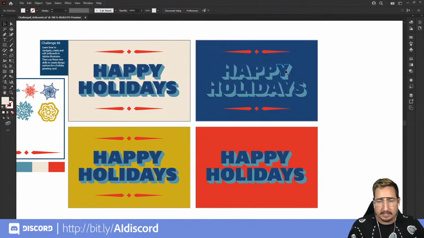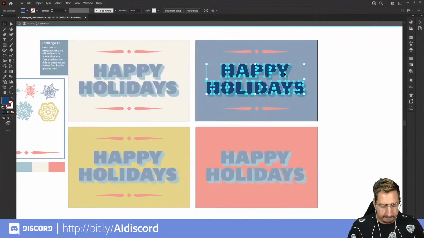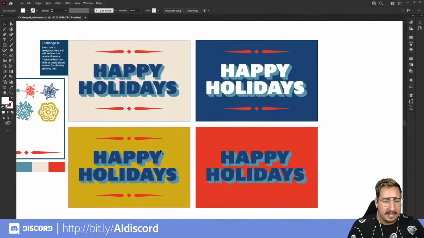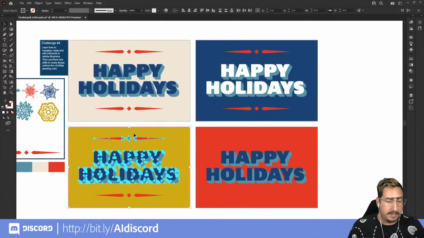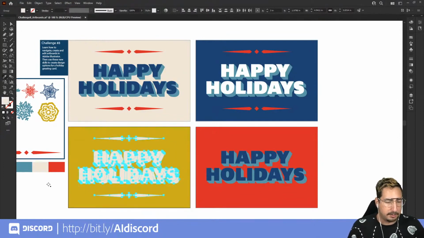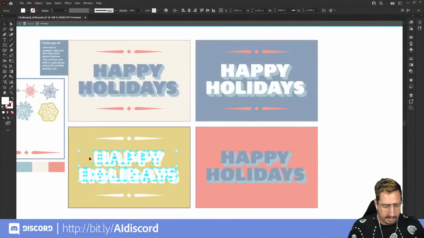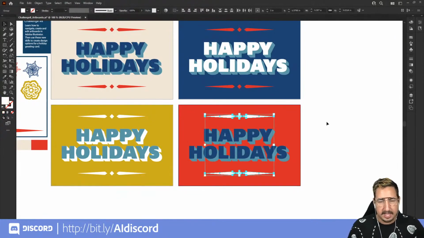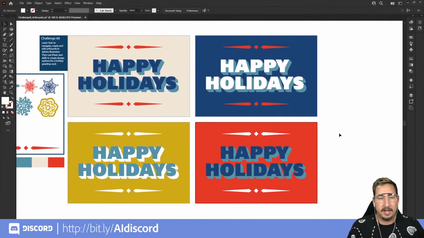And now it's very easy for us to come in here and play around with what we want for our type. We can change colors like we've learned in some past lessons and really adapt this to the way that we want it to look. Maybe we want one that is all one color. We can select all of these and just use the eyedropper tool to make it nice and bright. We do want that top to be a nice blue. So you can play around and do whatever you want with these artboards, and now we have 4 different options.